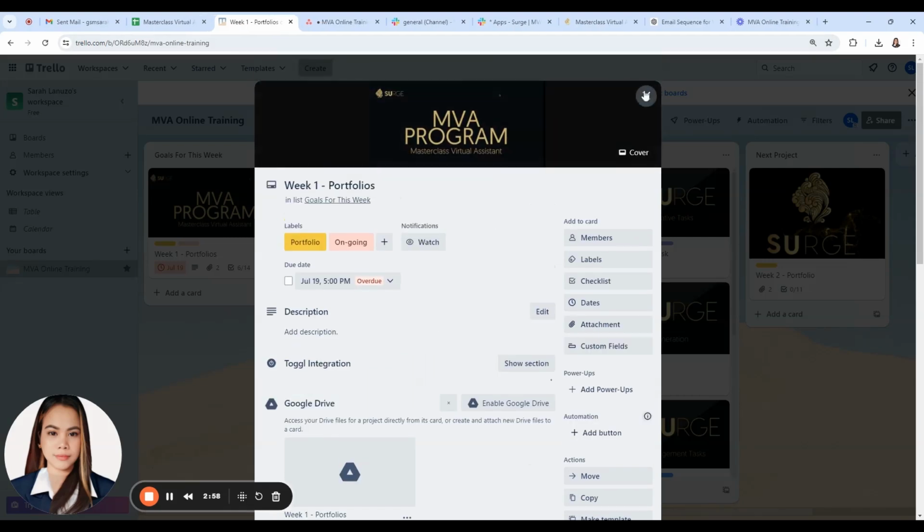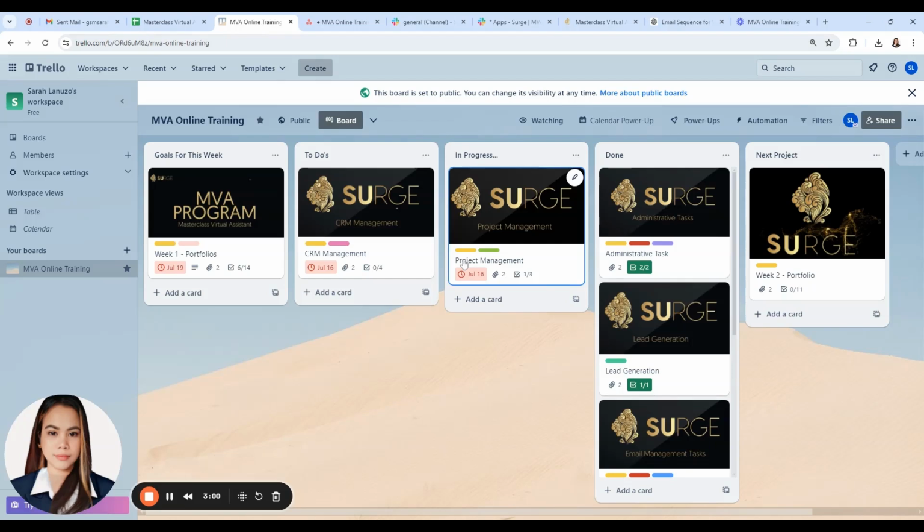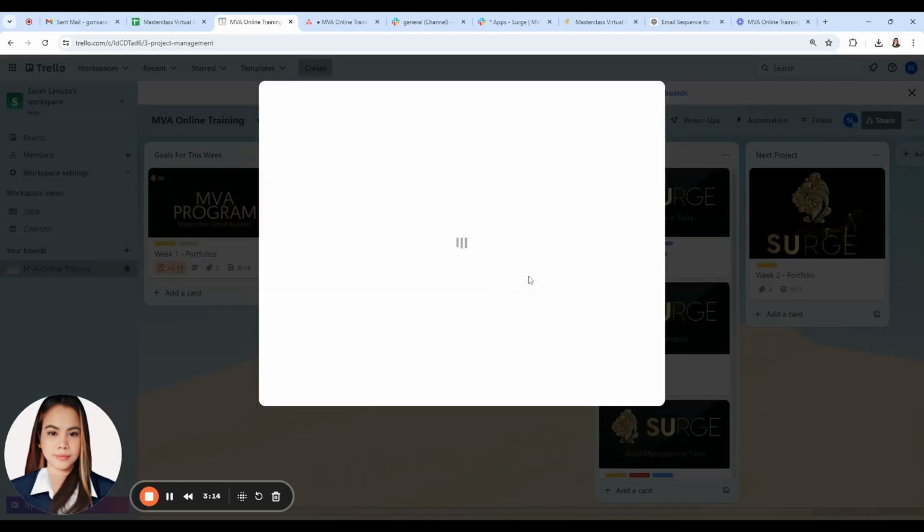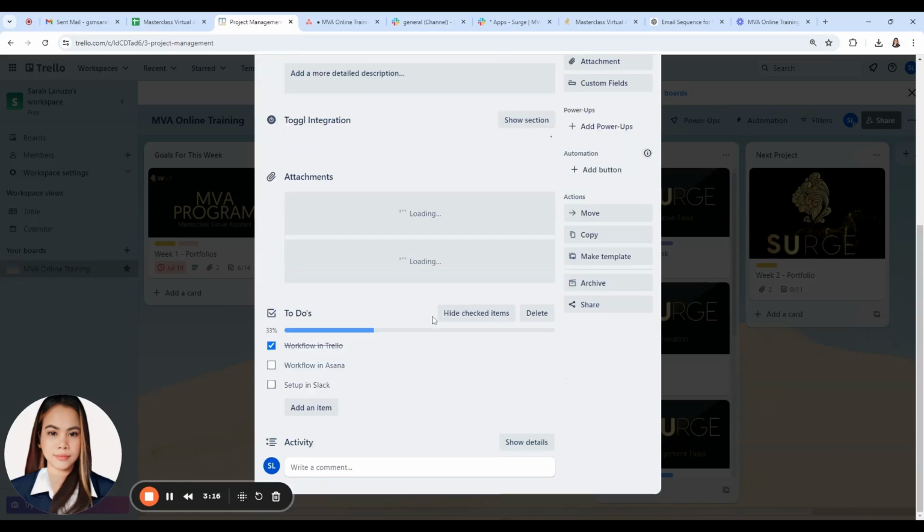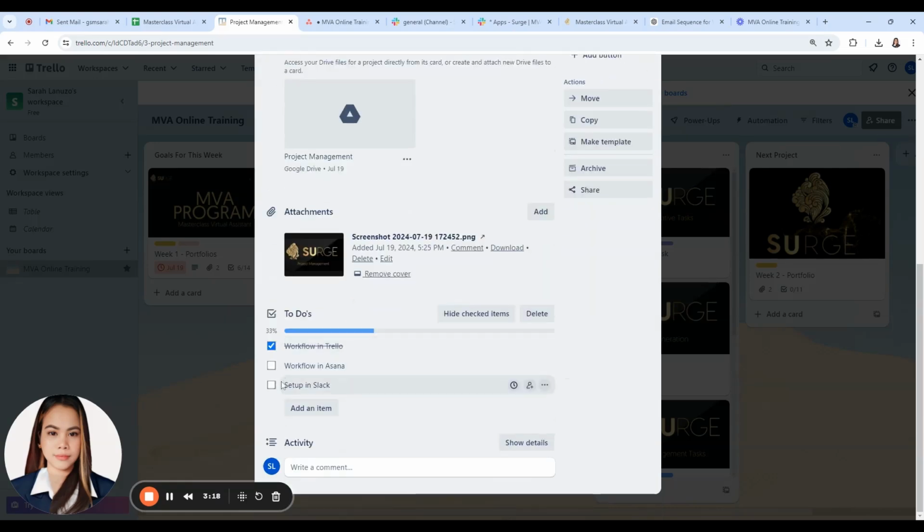So there you go. Here on your categorized lists or cards, you can easily maintain a good workflow of your projects by accomplishing those to-do tasks.